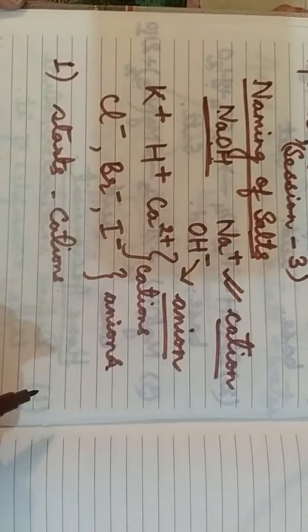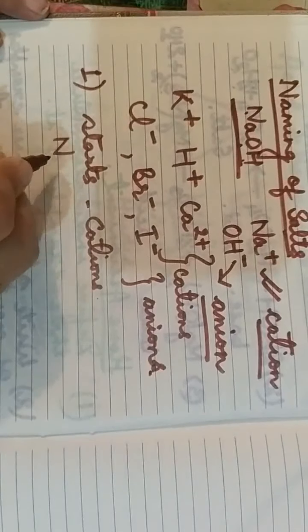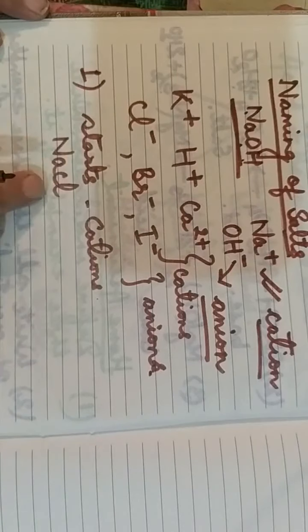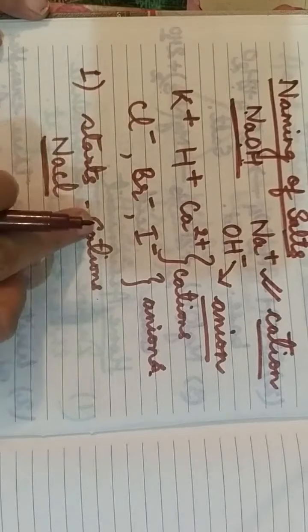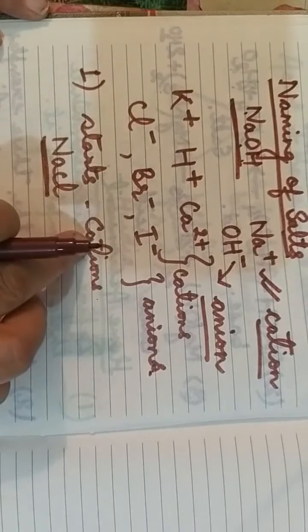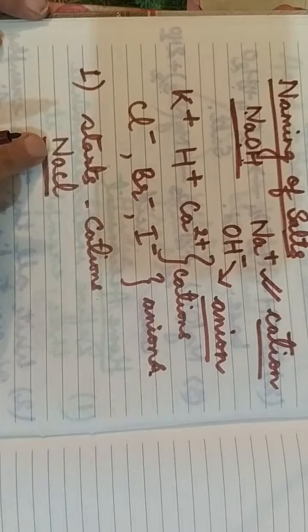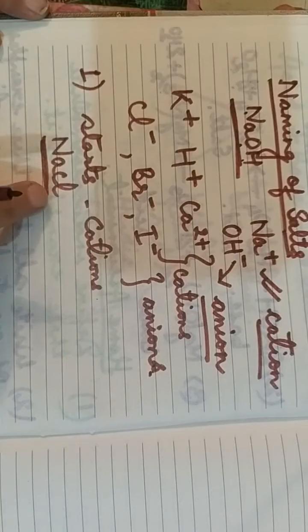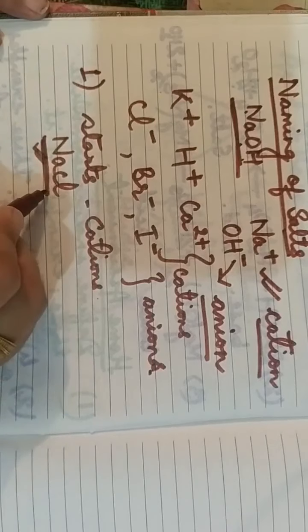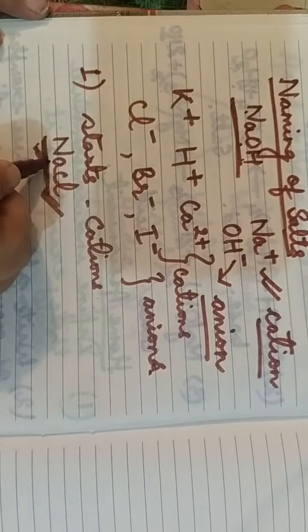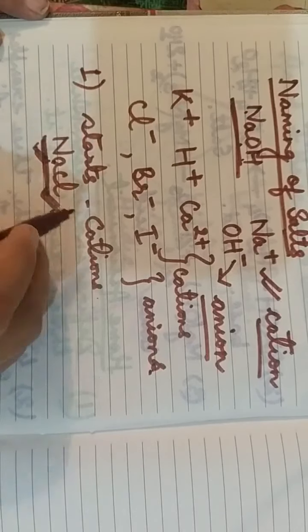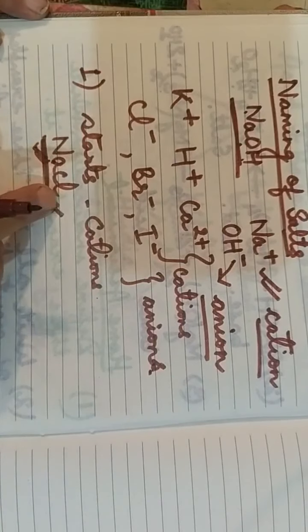For example, take sodium chloride, NaCl. The cation here is sodium and the anion is chloride. So the name is sodium chloride in the first case: it starts with the cation and is followed by the anion.